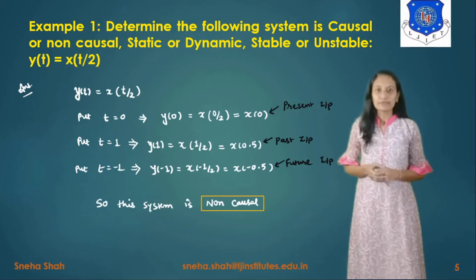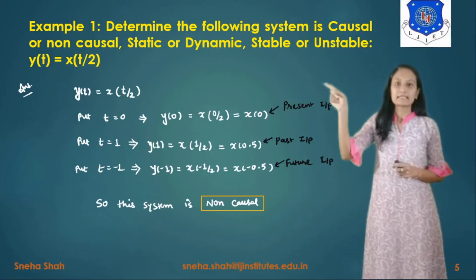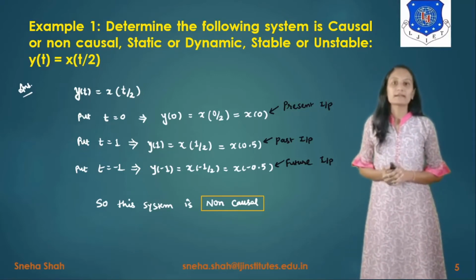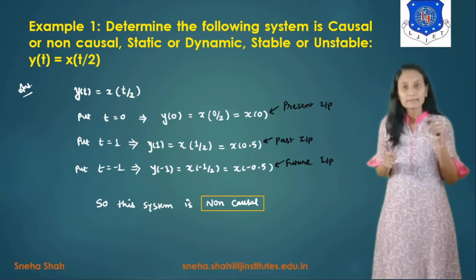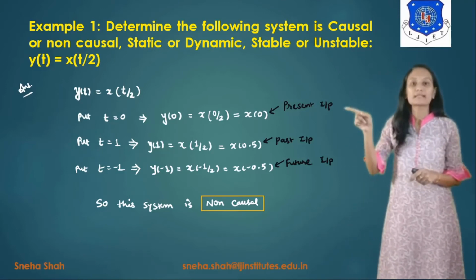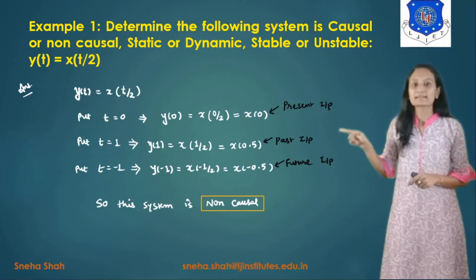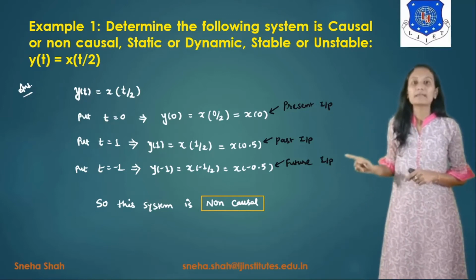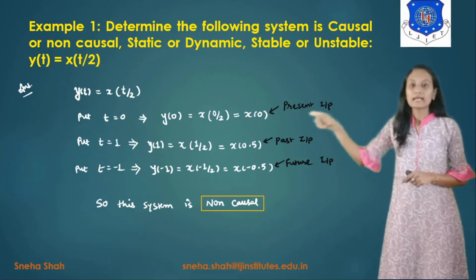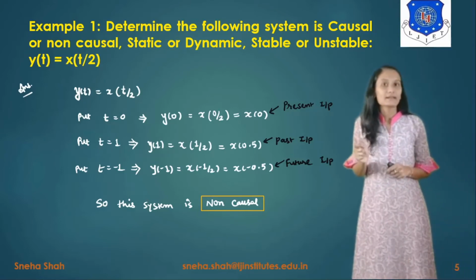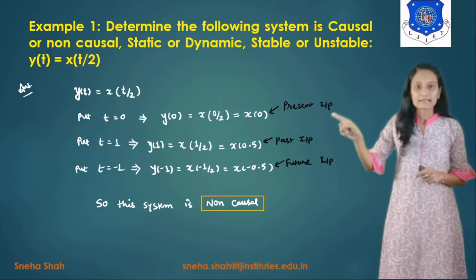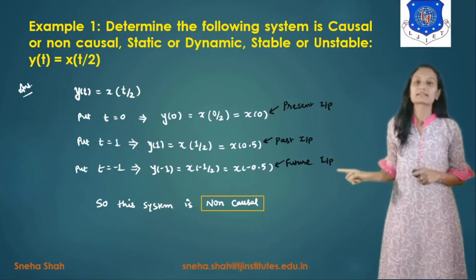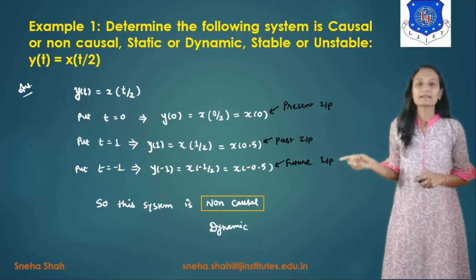And if we want to find out whether the given system is static or dynamic, the definition is that the output depends only on the present value of the input. And you can see that here the present, past as well as future values will affect the output, right? So as this system depends on present, past or future values, this system is considered a dynamic system.